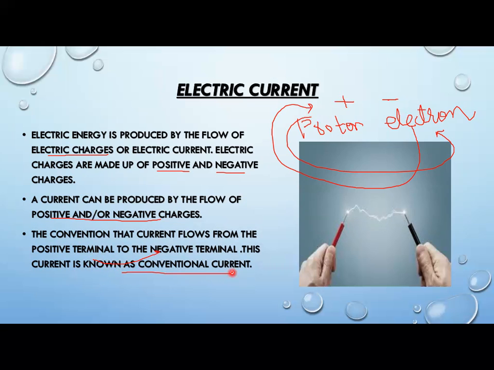It was an old concept but people were used to it. You always said positive to negative, positive to negative, so that's why they call it conventional current. But in actual fact, current is always produced by the movement of negative charges from the negative to the positive terminal.